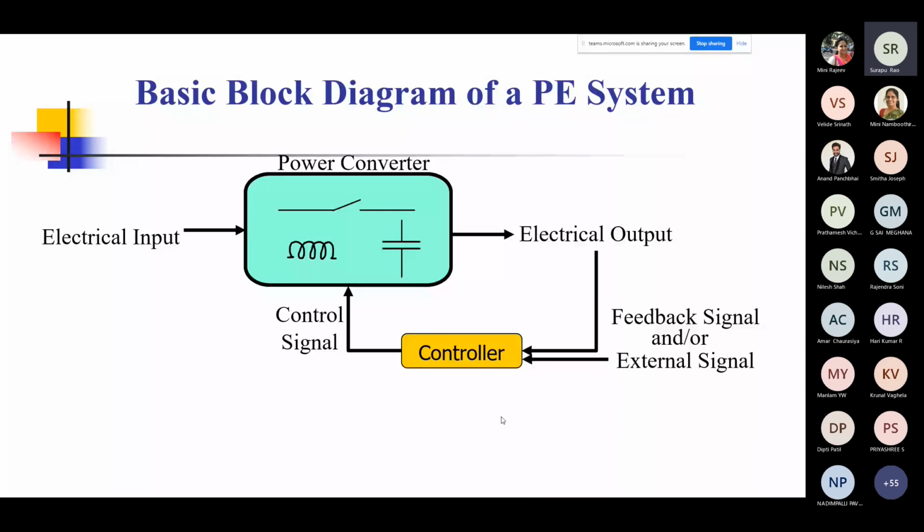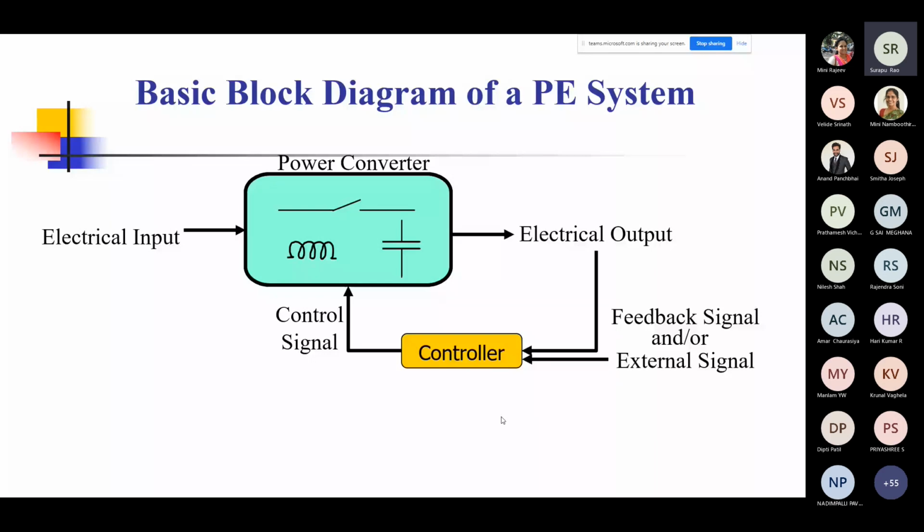So you feed back your signal into the controller, and the controller then takes a decision as to what to do with the converter to make sure that the electrical output is adjusted in the right direction, so it gives you the right kind of output. So this is how a typical power electronic system would look. In fact, any power electronic system will fit this description without fail. The only thing is that it may have a large number of outputs and a large number of elements around it. The power converter itself may be much more complicated than the way it has been drawn here, but the basic representation would remain the same.